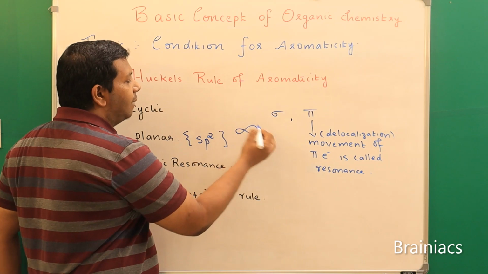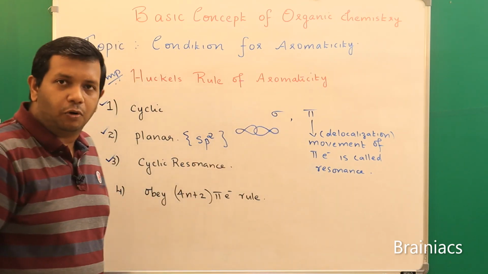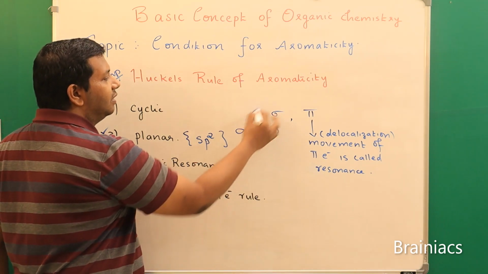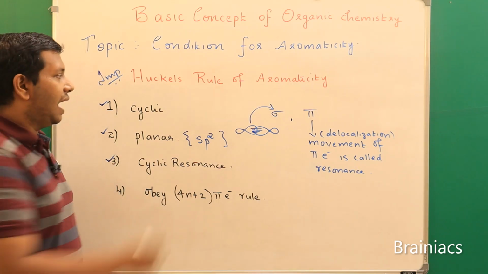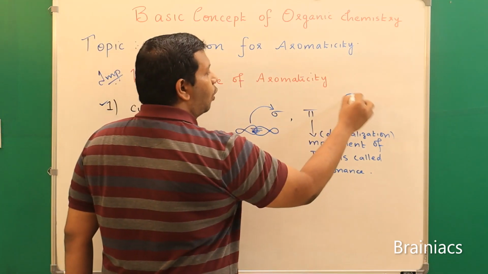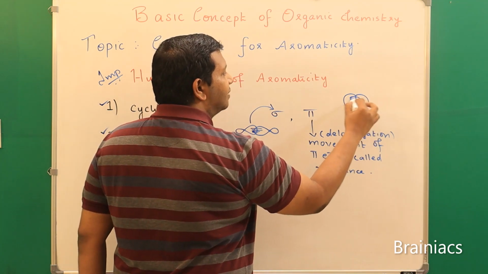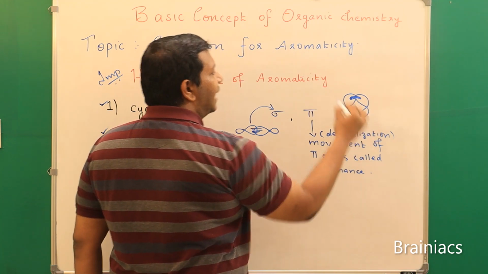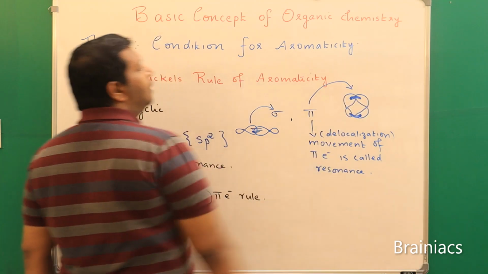And if these orbitals overlap during chemical bond formation in an axial way, then you get what is called the sigma bond. And if the same orbitals overlap laterally, then we say such a type of bond is called a pi bond.